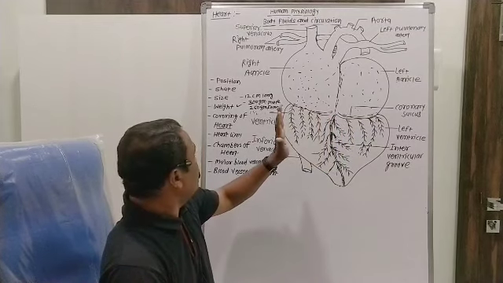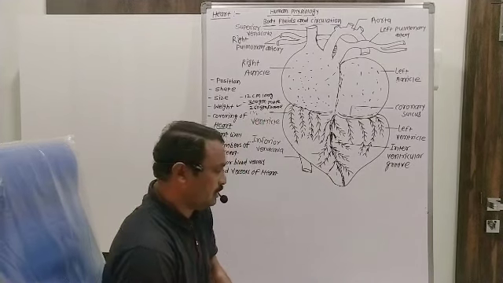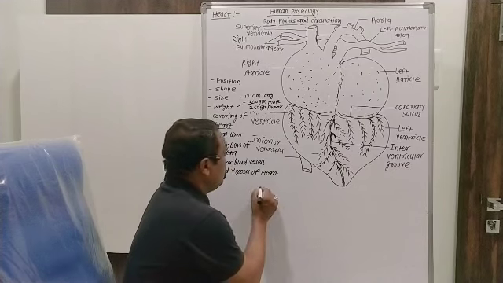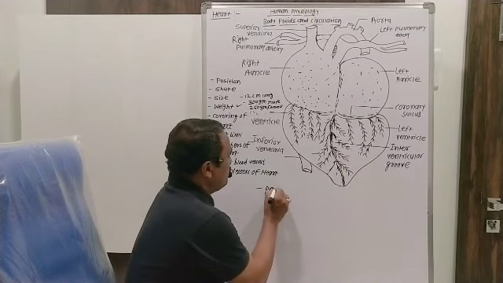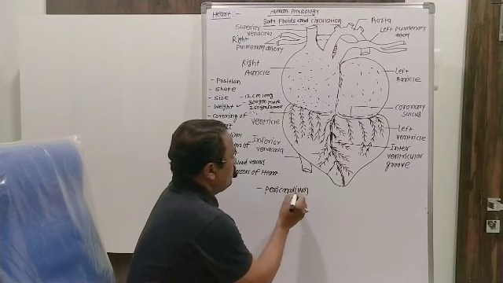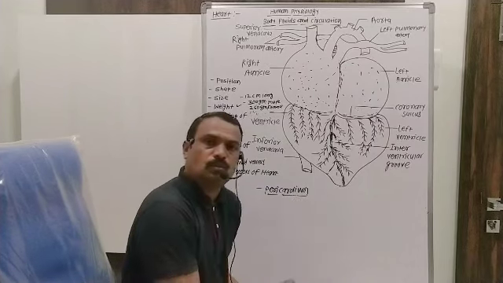Now there are coverings of the heart. That is an important point. The heart gets covered by a protective covering, that is called the pericardium. Peri means around, cardium means related to the heart.